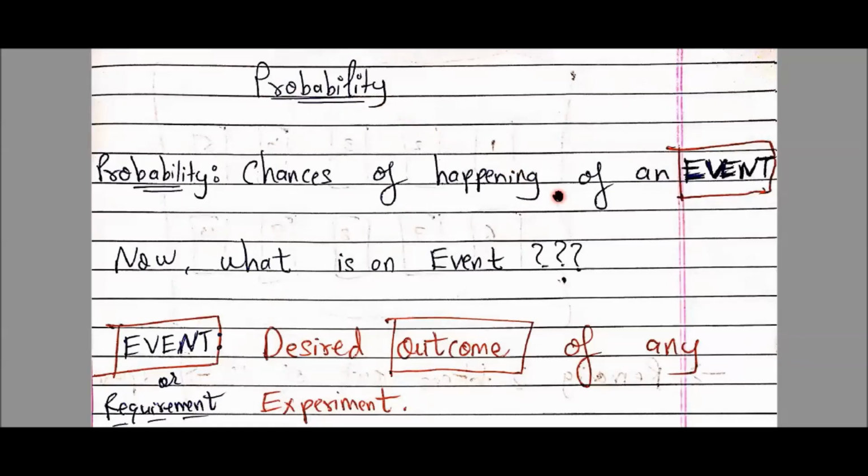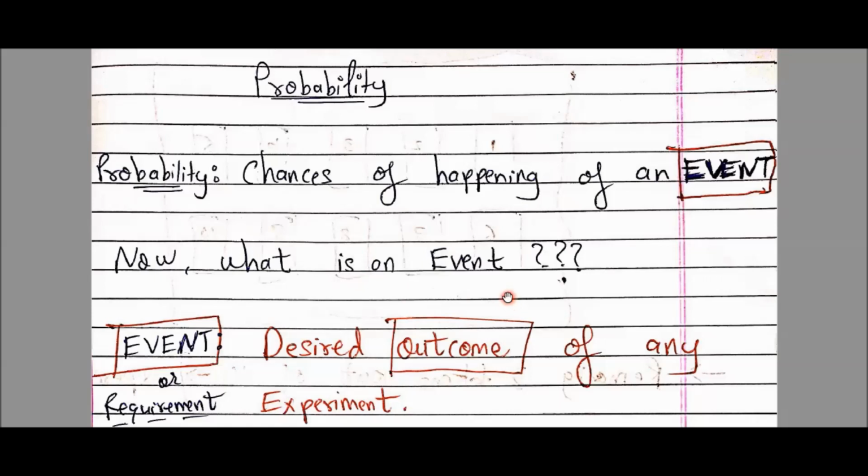I know that you know the meaning of this, but let's again have an eye on the actual sense. Probability: the chances of happening of an event is called probability. Chances of happening of an event. किसी भी event के होने के chances को we call it as probability.